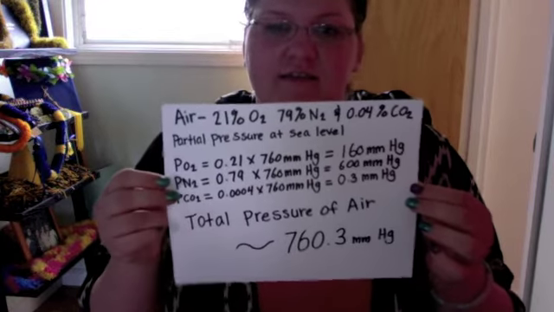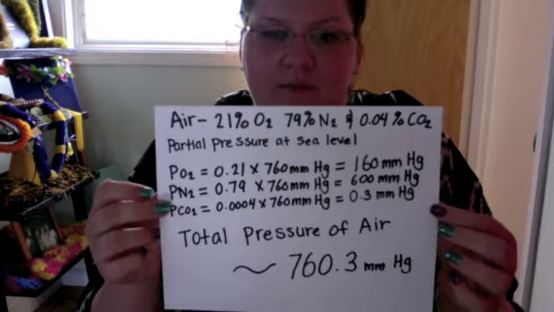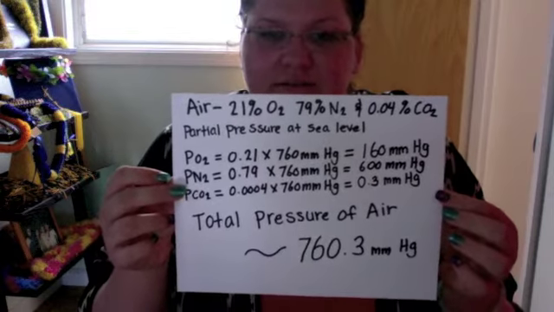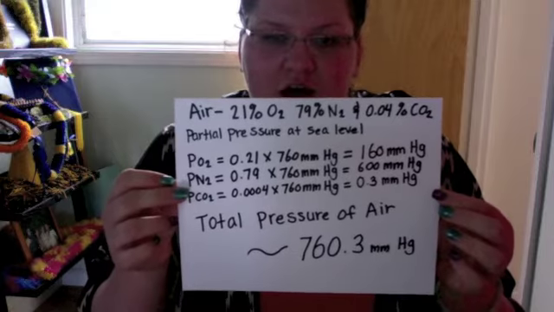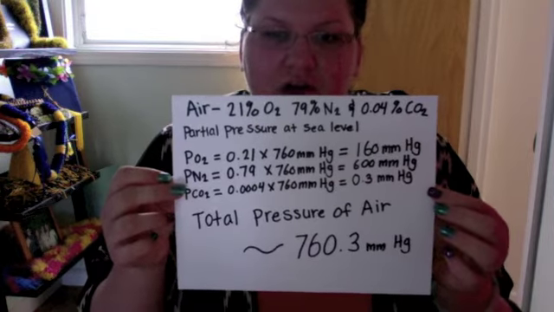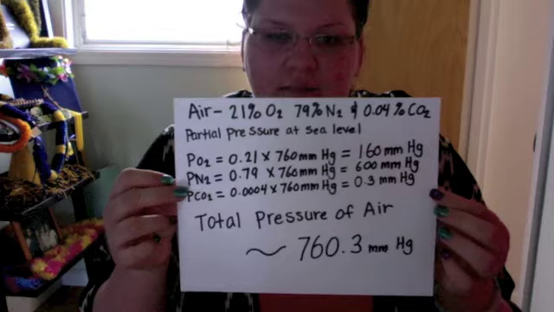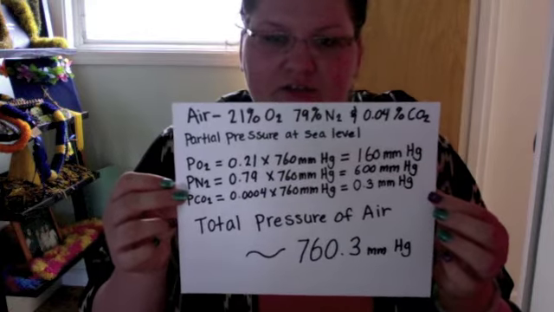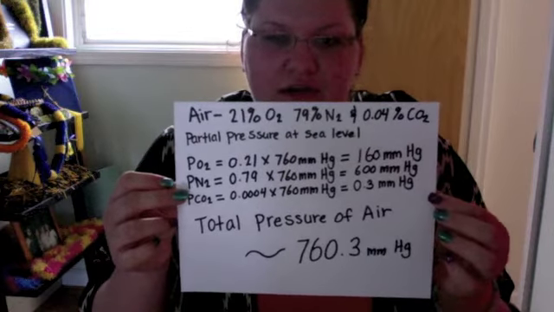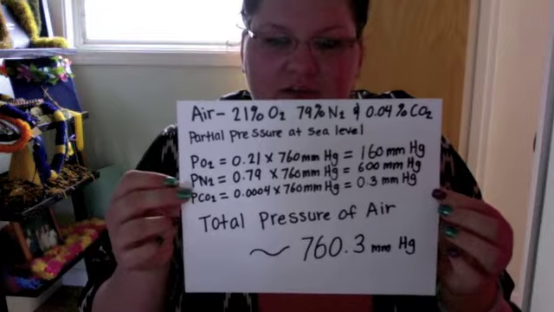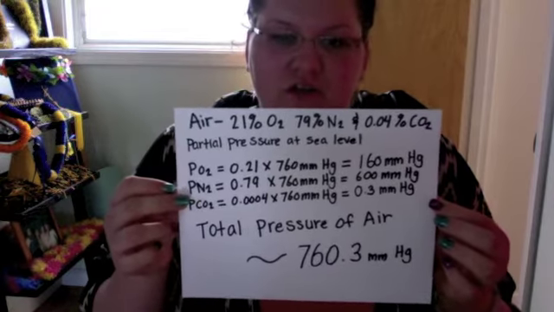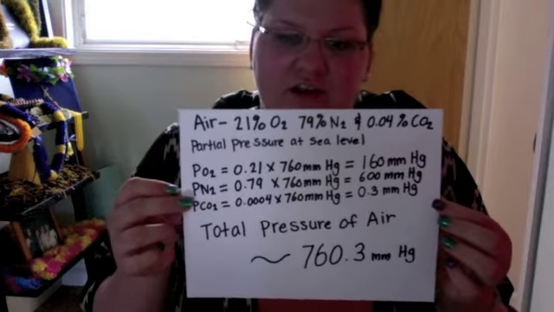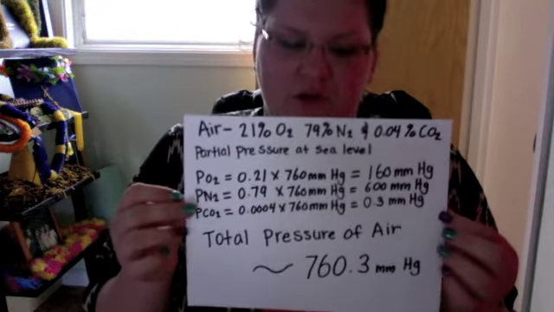that it's at. So this is a look at what the partial pressures of the different components of air are at sea level. At sea level, oxygen has a partial pressure of about 160 millimeters of mercury. Nitrogen has a partial pressure of about 600 millimeters of mercury, and carbon dioxide has a pressure of about 0.3 millimeters of mercury. So the total pressure of air is approximately 760.3 millimeters of mercury.